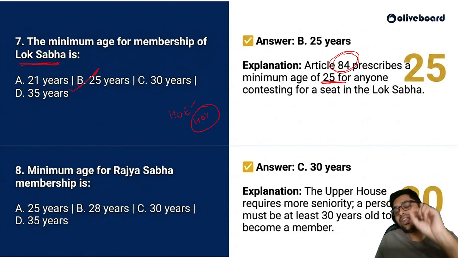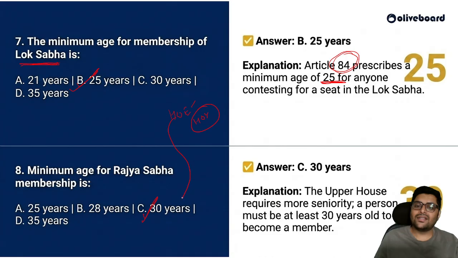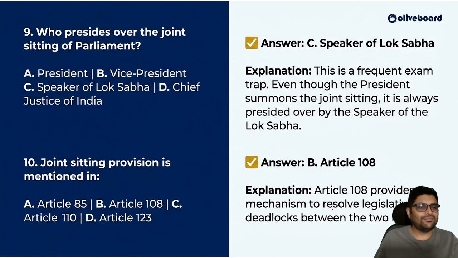So see, I have brought every article for you to remember in the explanation. The minimum age for Rajya Sabha is 30. So House of Elders is 30 years. House of Young is 25 years. Okay. This House of Young I have only made just to remember. The upper house requires more seniority. A person must be at least 30 years old. Okay. Come on to the next question.